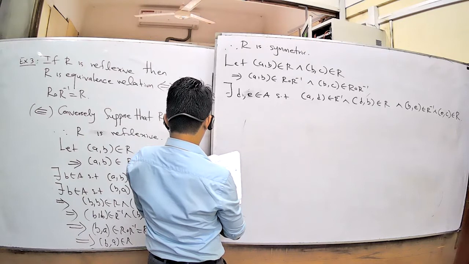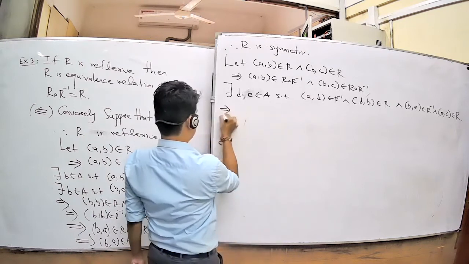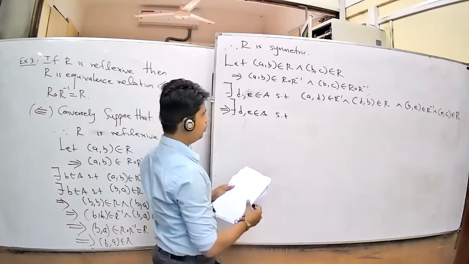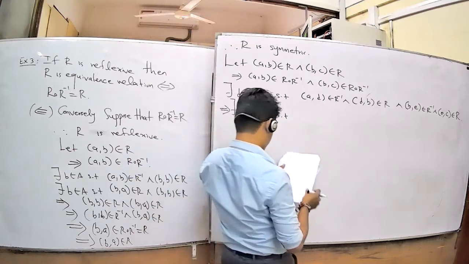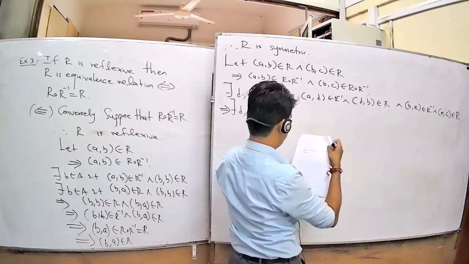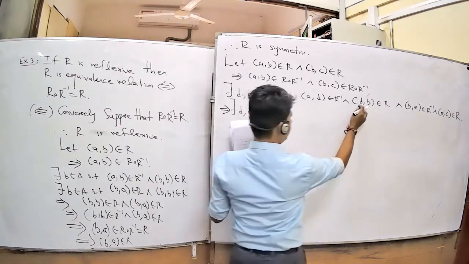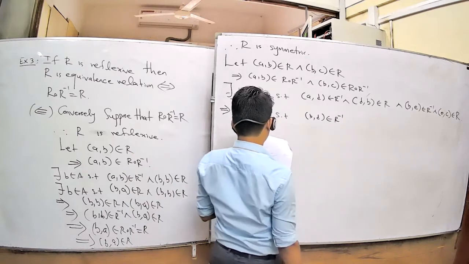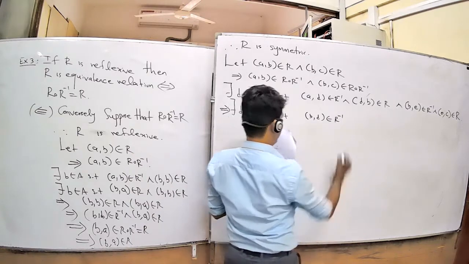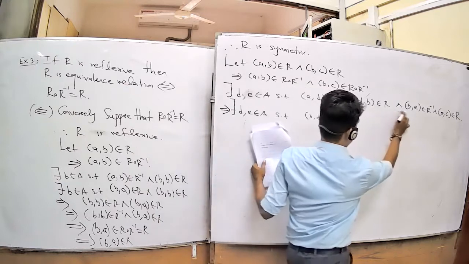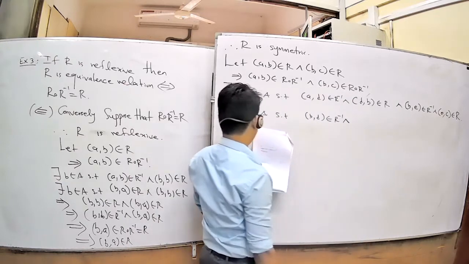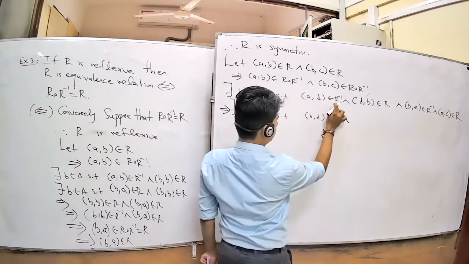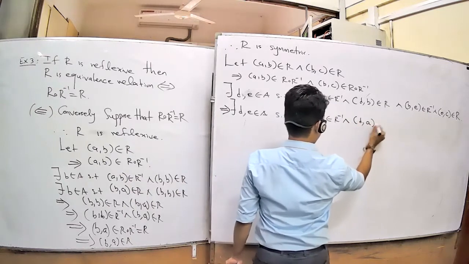This implies there exist D, E belonging to A such that we want to change now. First you write this part, is it okay? Suppose you write (B, D) first belonging to R inverse, and (D, A), you take this one. Now (A, D) belongs to R inverse means (D, A) belongs to R, no? (D, A) belongs to R.